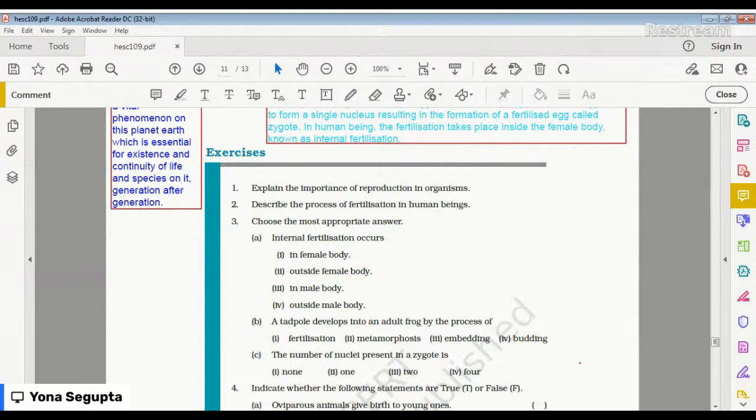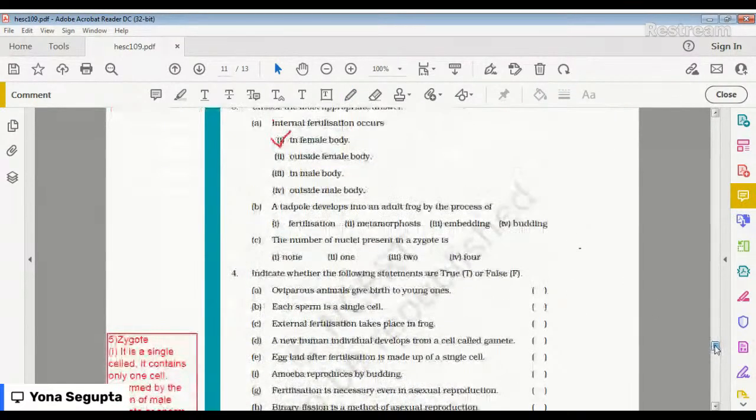You need to tell me, is it in a female body, or outside the female body, or in a male body, or outside the male body? Yes, it is in a female body. So the answer quickly here is number one. Number one.